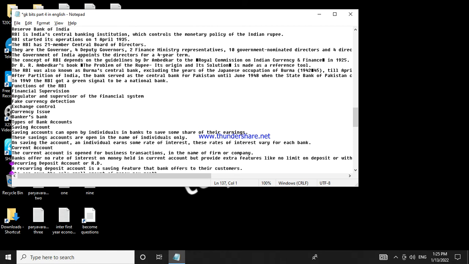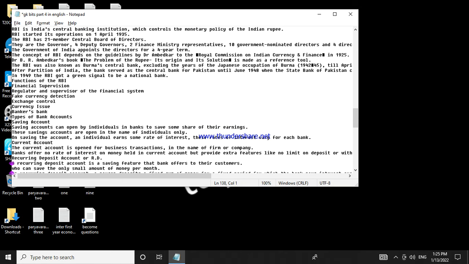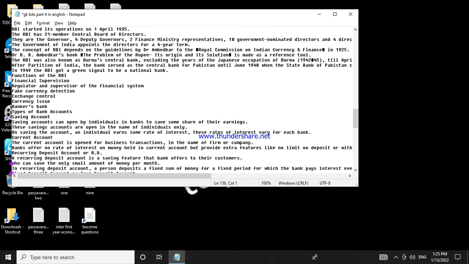Recurring deposit account or R.D. A recurring deposit account is a saving feature that banks offer to their customers, who can save only a small amount of money per month. In a recurring deposit account, a person deposits a fixed sum of money for a fixed period, for which the bank pays interest every month and pays back the money with the interest at the end of the term.